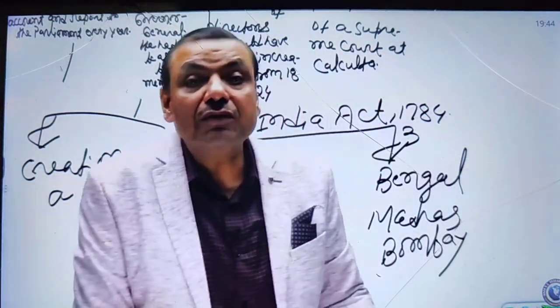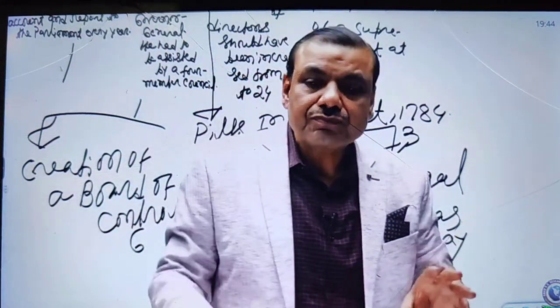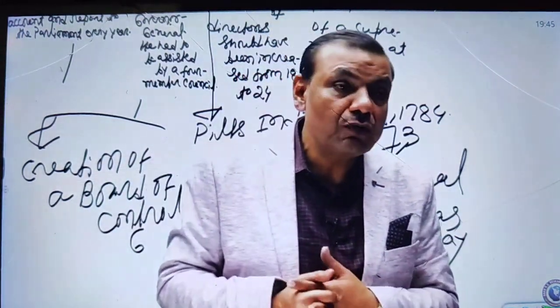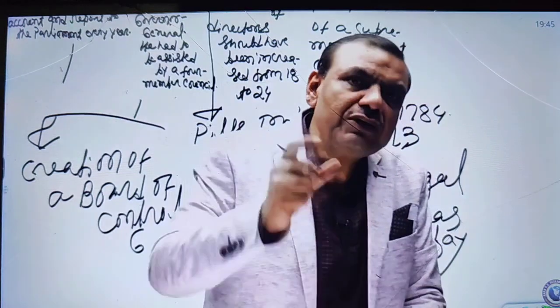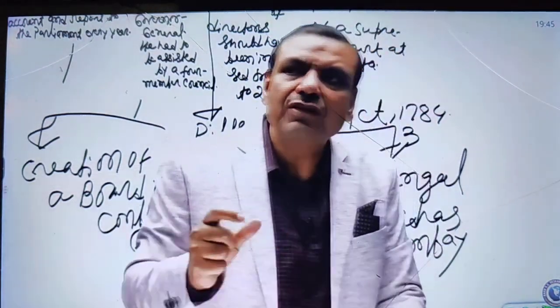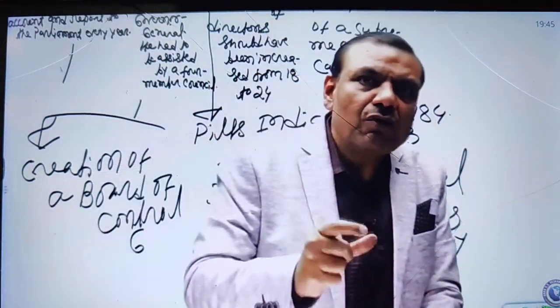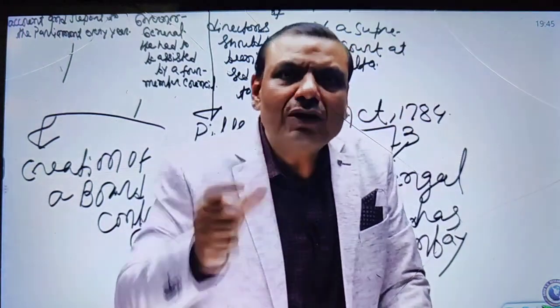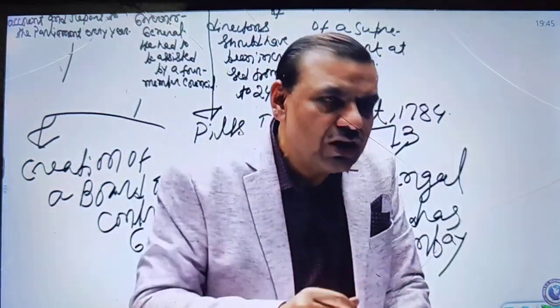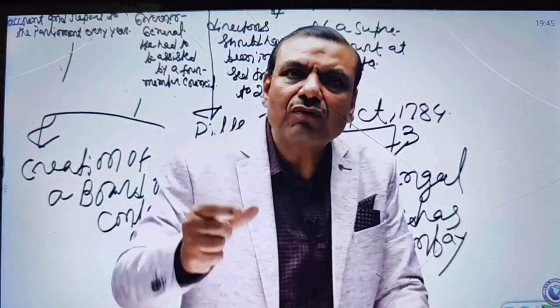Charter Act was basically given by the Parliament. You will come to know Charter Act from 1813 onwards. Charter was an ordinance which existed for a definite period, for 20 years. For example, the British company was given the charter of ruling India for 20 years, between 1813 to 1833. Once again in 1833 it was given a charter, and this charter was for 20 years.